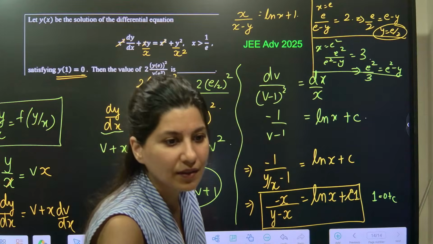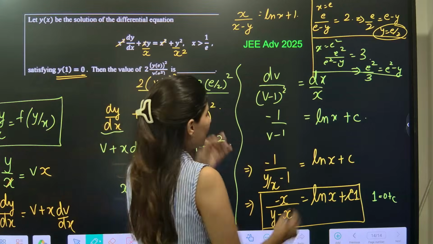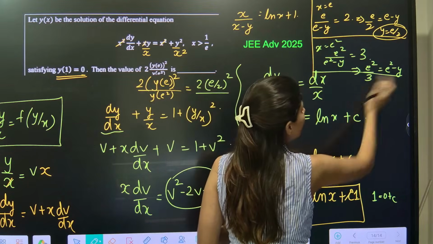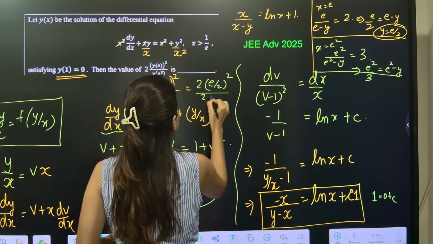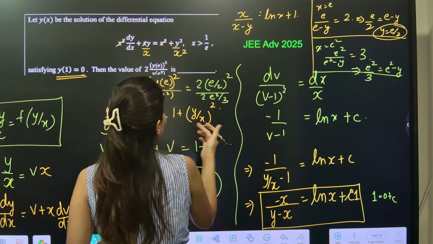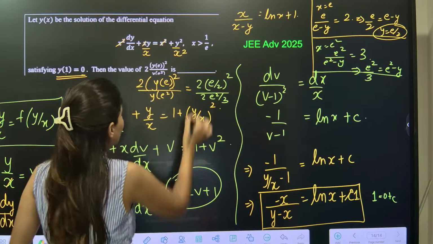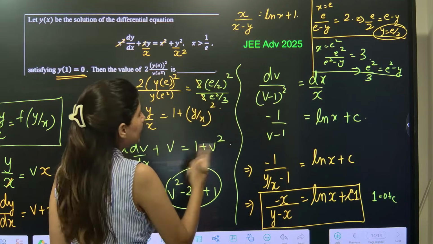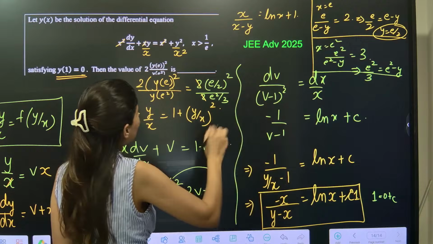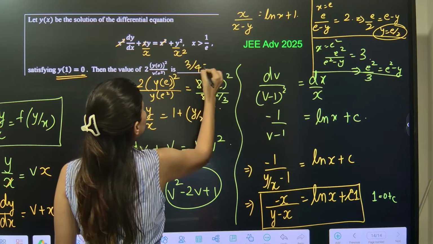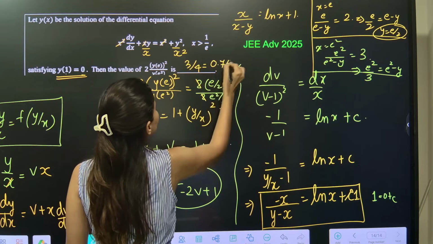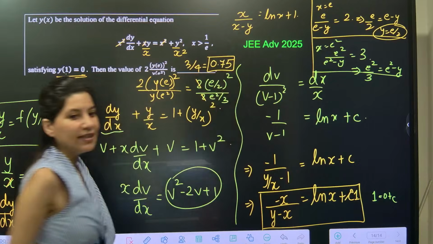So now shift. So 2e square by 3 is y. So from here, 2 cancel. e square also cancel. So 3 by 4 is the answer. That means 0.75 is absolutely correct.